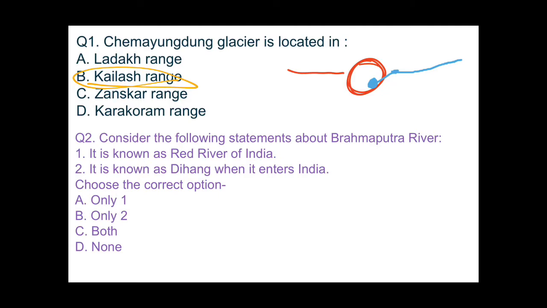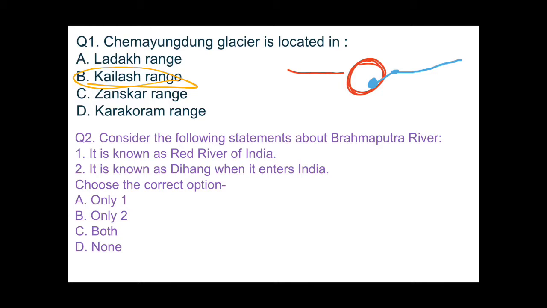You can refer to my previous videos of the Indus river system. There I have told each and everything about all the ranges: Ladakh range, Zanskar range, Karakoram range, and this Kailash range. So that would be more clear to you. Now we proceed to question number 2.